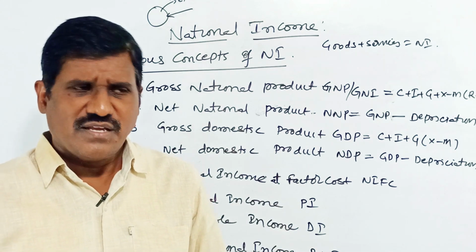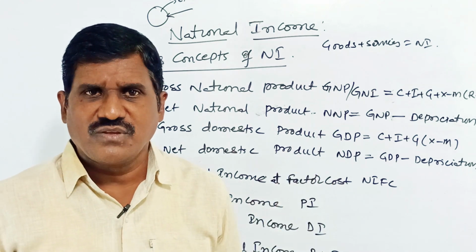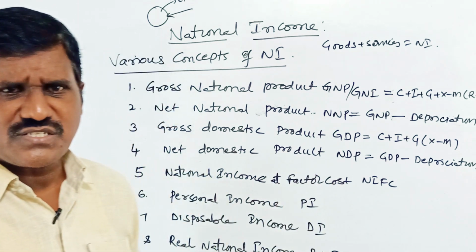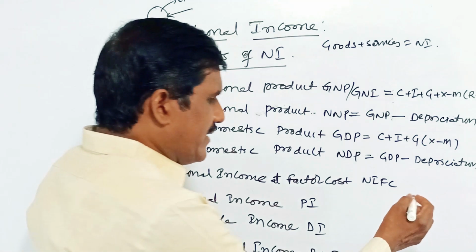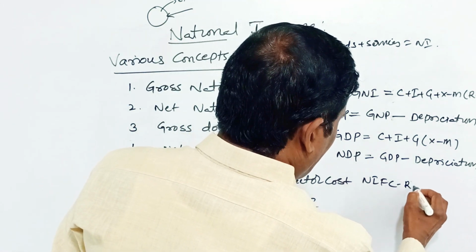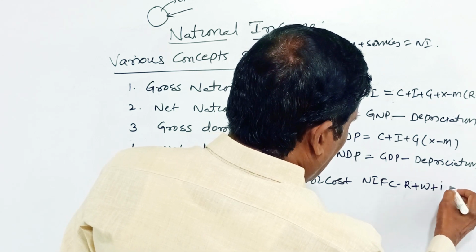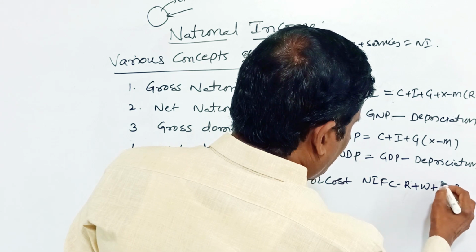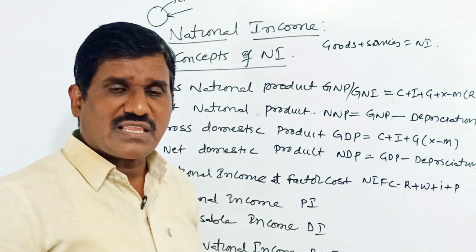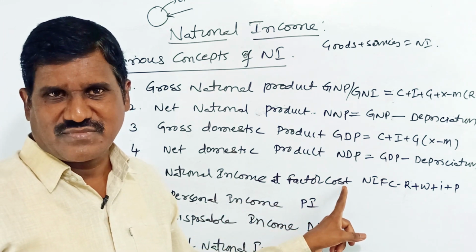Simple, easy concepts. Then national income at factor cost. What is the national income at factor cost? Land gets rent, labor gets wages, plus interest and profits. These are the factors of factor cost.